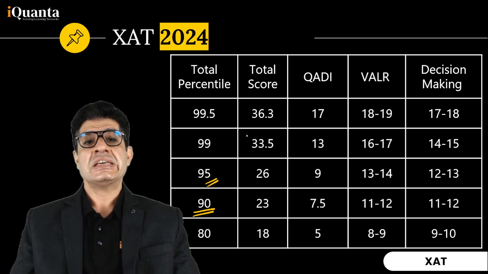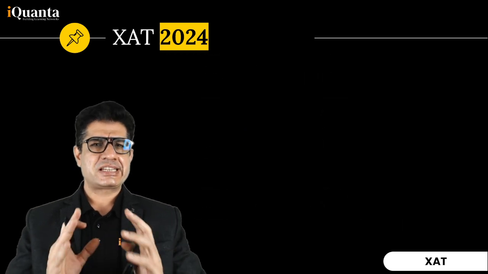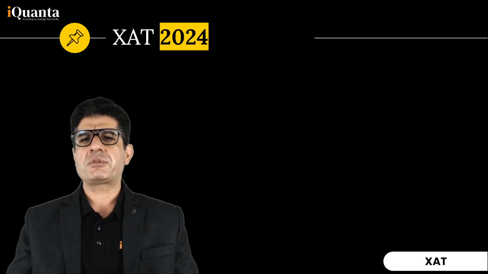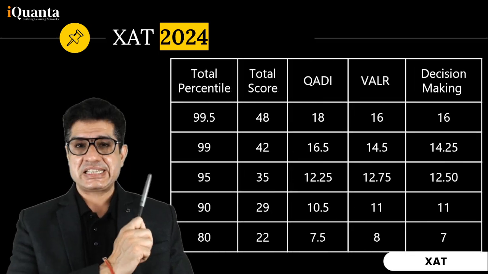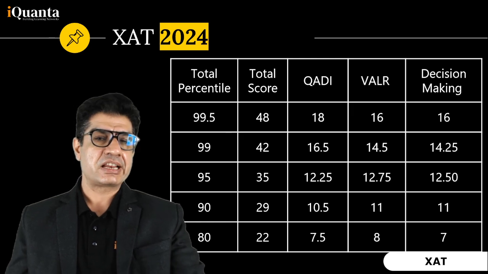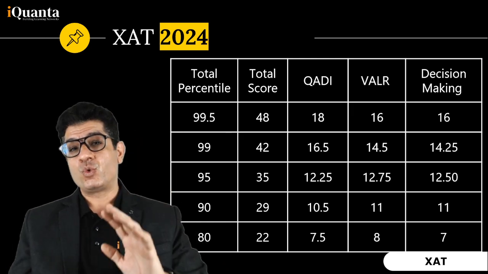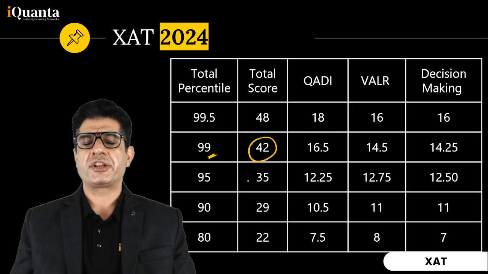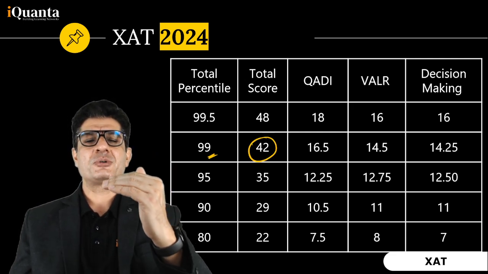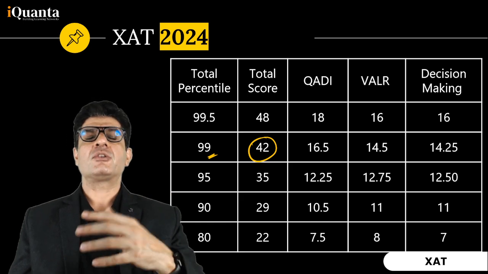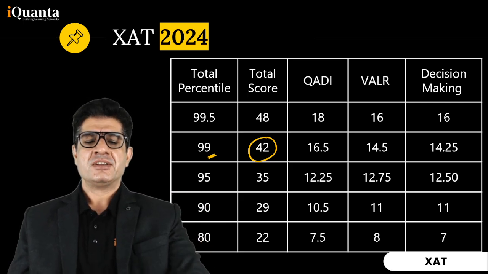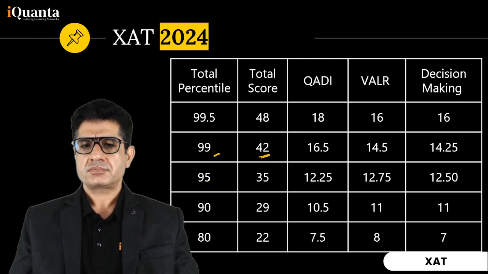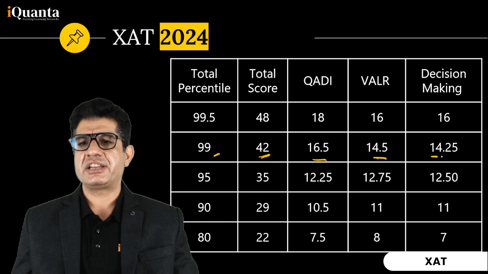That was last year. This year, although we are still fine-tuning the data as and when more and more information comes in, we have kept the bias on the higher side. So please keep in mind that this is likely to get revised, and if it gets revised, it is likely to get revised downwards. Okay, so the total score I am saying right now for 99 percentile is 42. If there is a correction, I think it will come down from 42, maybe to 41 or 40, but it will not go up. Okay, so at least this will not be misleading for anyone. So 42 for 99, and the same for these individual sections.